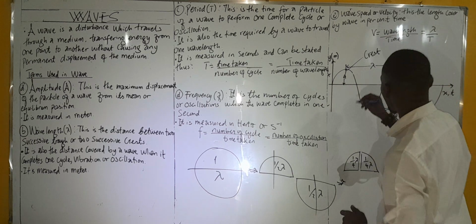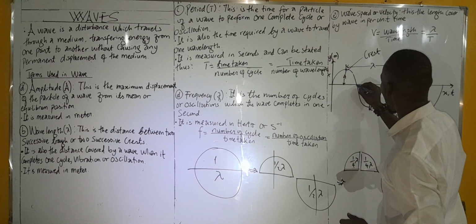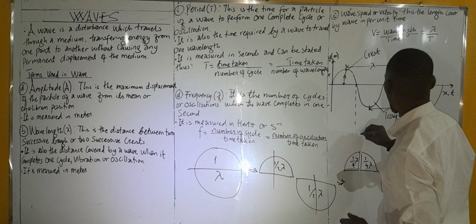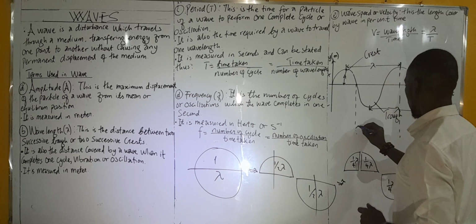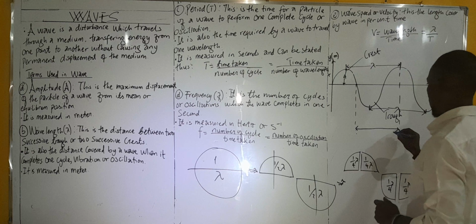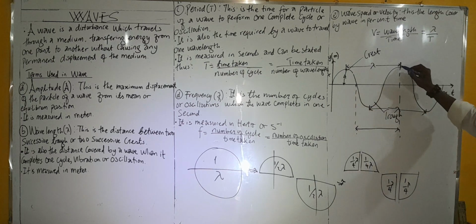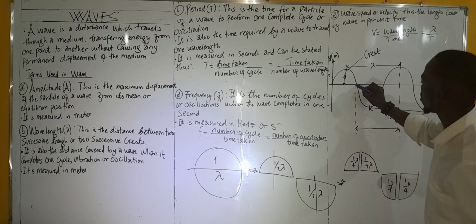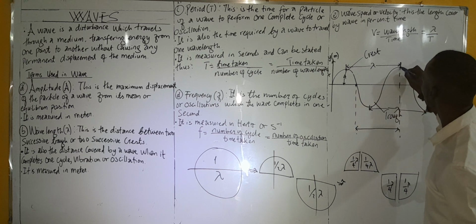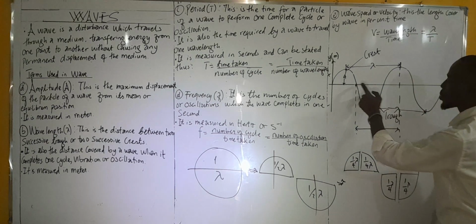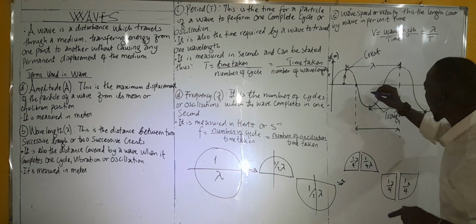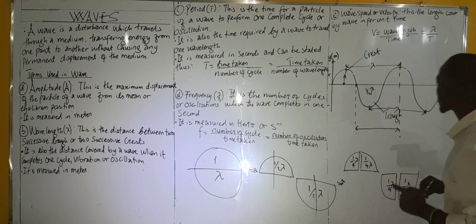Then, what is the distance from this point to this point? Okay, let's do it together. The distance from here to here is half wavelength.